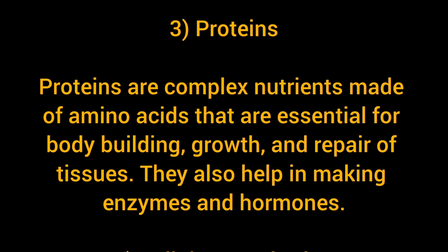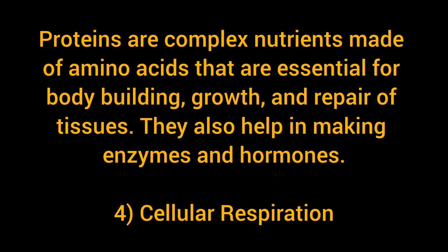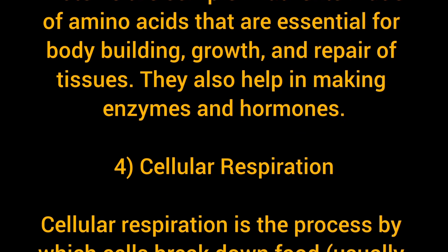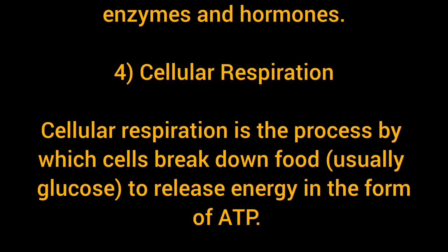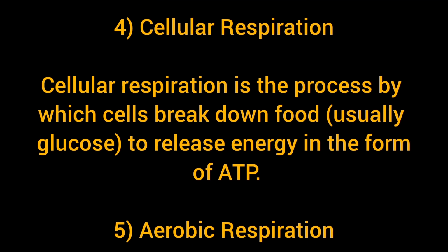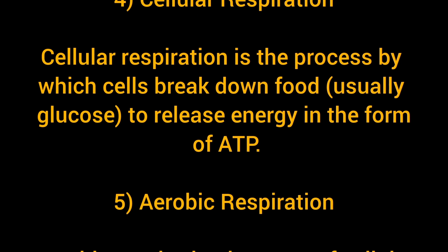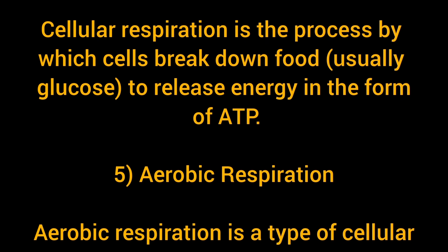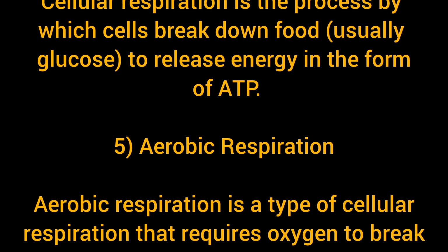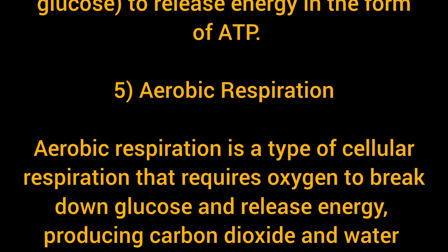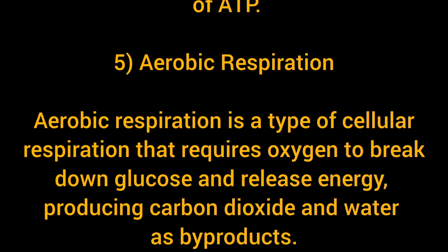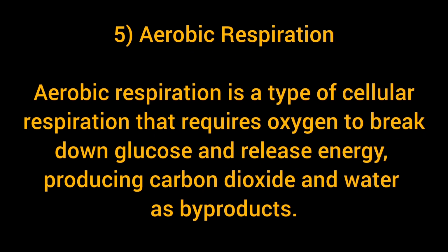4. Cellular respiration. Cellular respiration is the process by which cells break down food, usually glucose, to release energy in the form of ATP. 5. Aerobic respiration. Aerobic respiration is a type of cellular respiration that requires oxygen to break down glucose and release energy, producing carbon dioxide and water as byproducts.